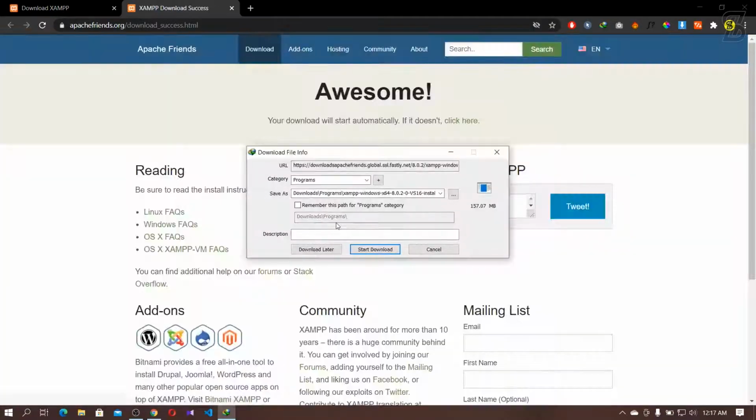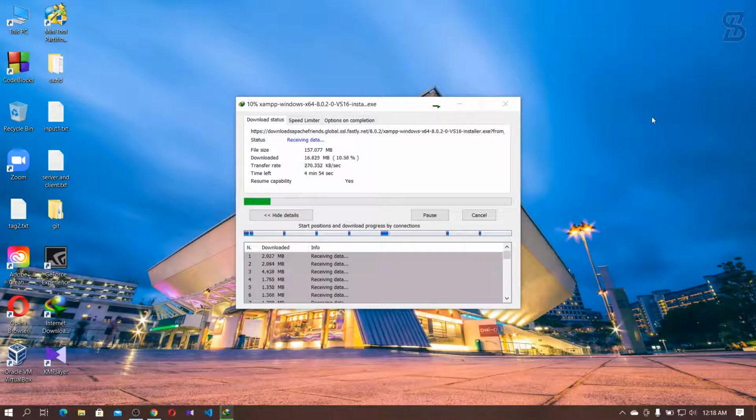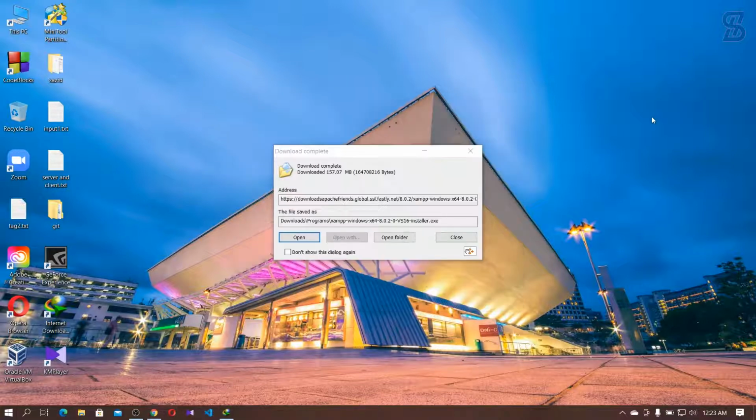Here is open the download tab. Our download is started. So after download completed, I will explain you how to install it properly. So our download is completed.